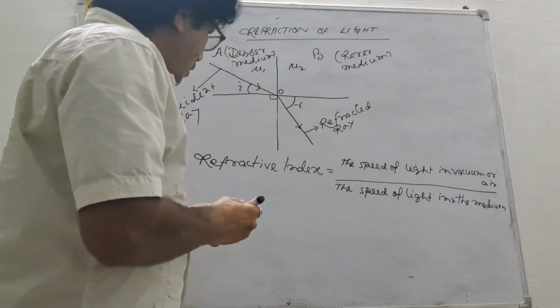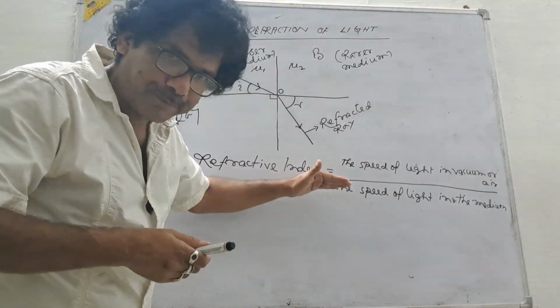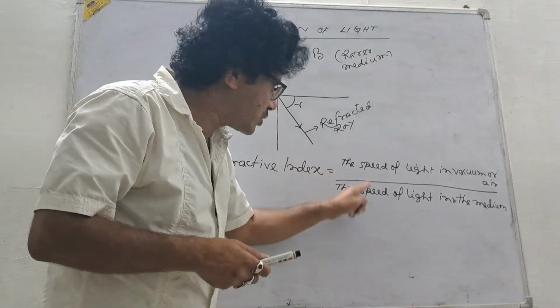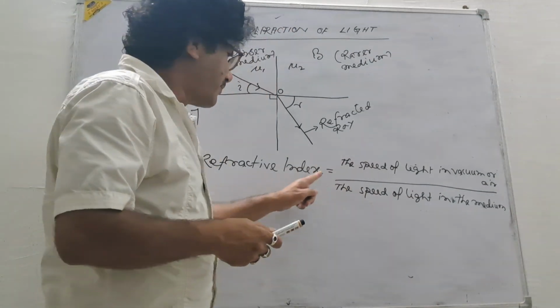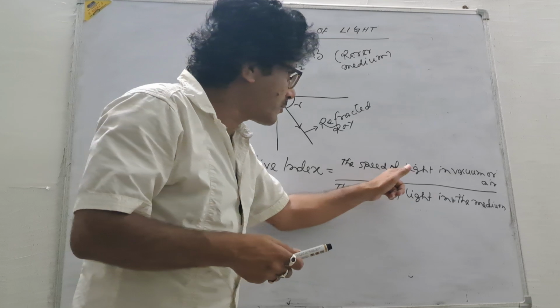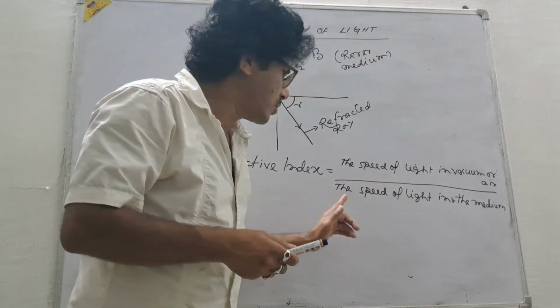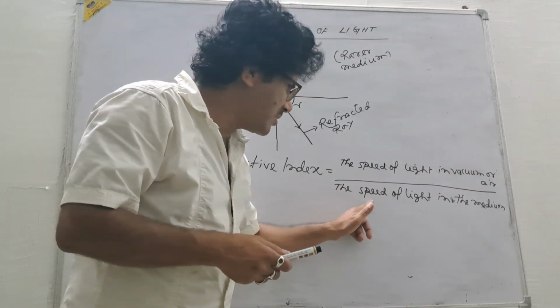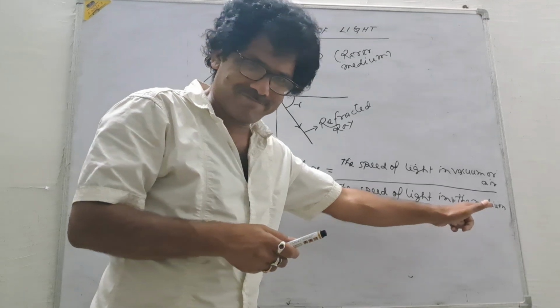Okay. This is the ratio. The refractive index of a medium is the ratio of the speed of light in vacuum or air to the speed of light in the medium.